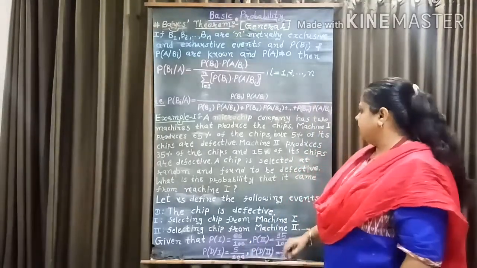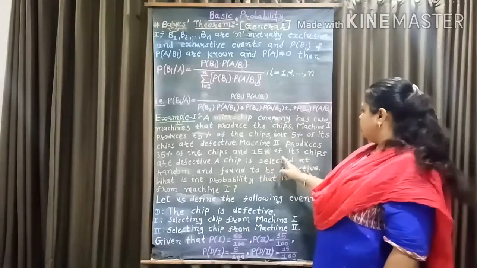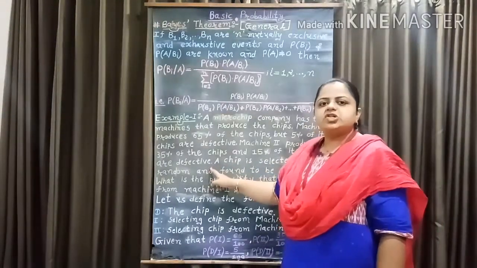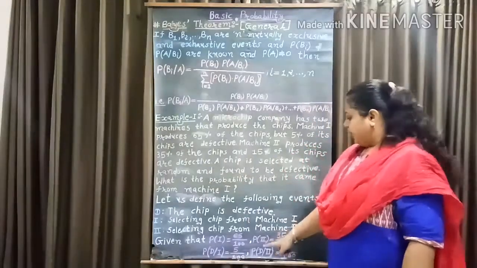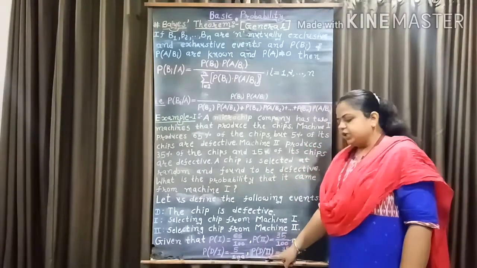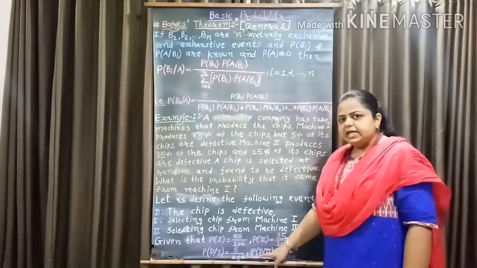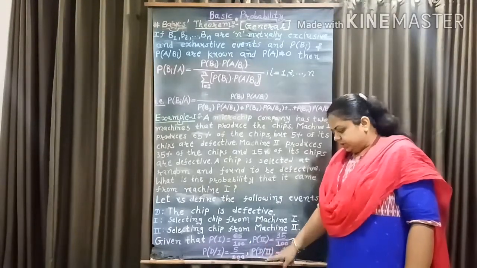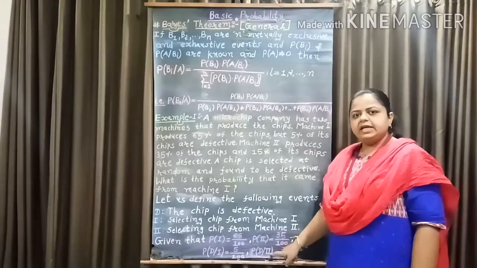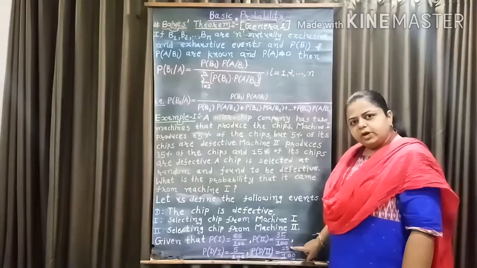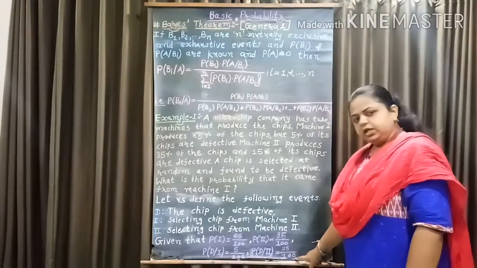Here we have given that 15% of its chips are defective, that is from machine 2. So, probability of D given 2, that is conditional probability of D when event 2 has already occurred, equal to 15% equal to 15 over 100.